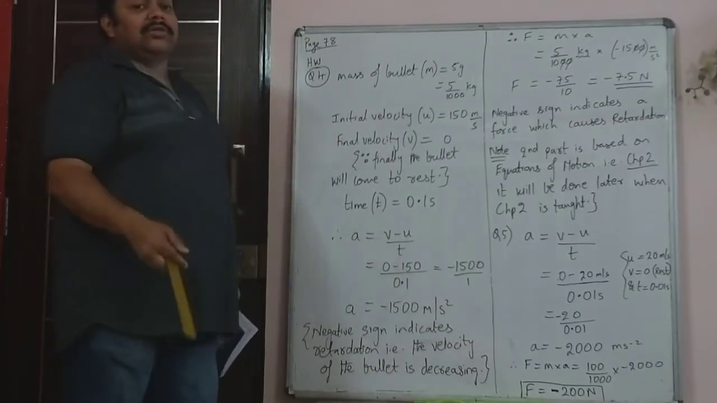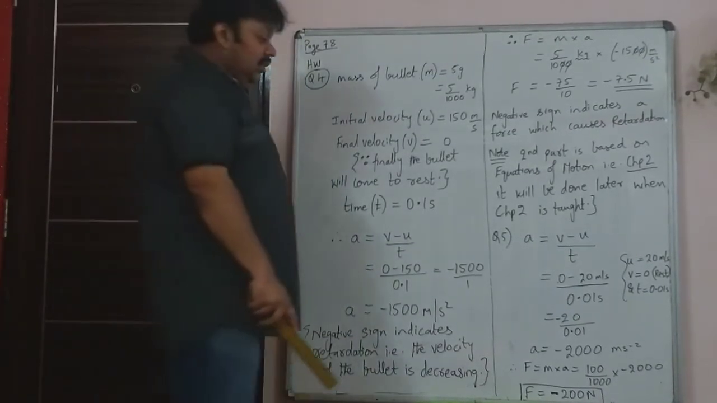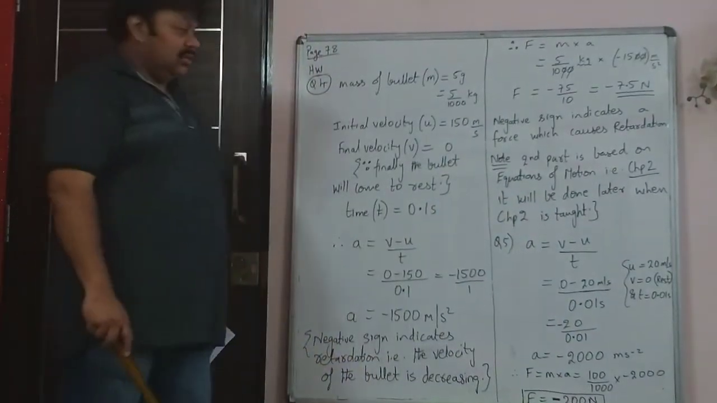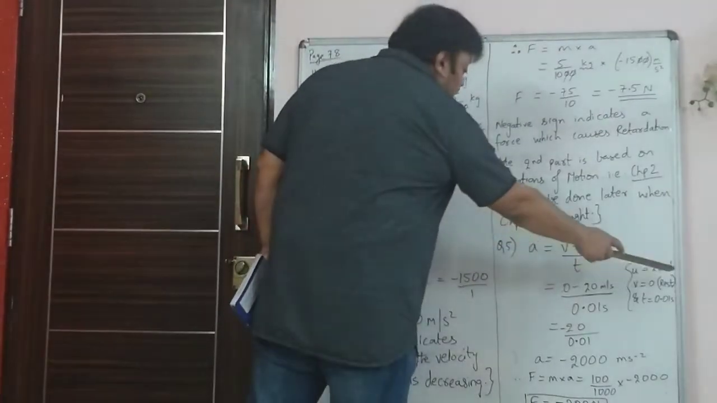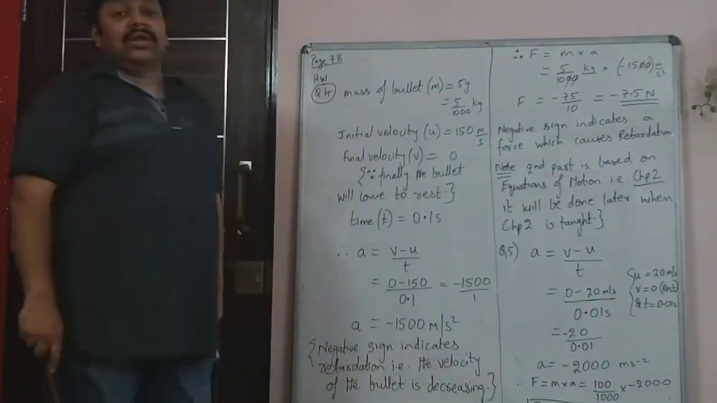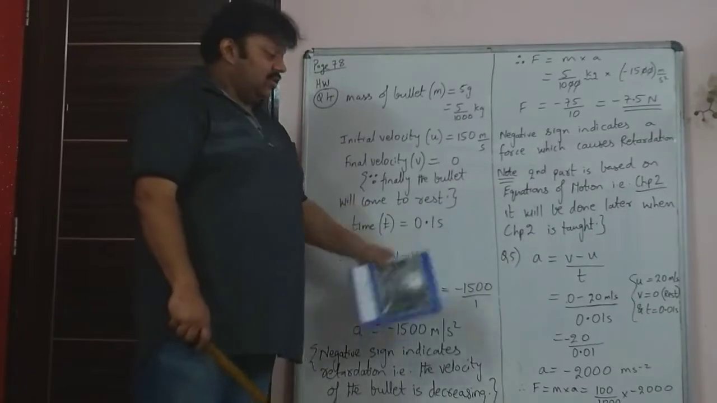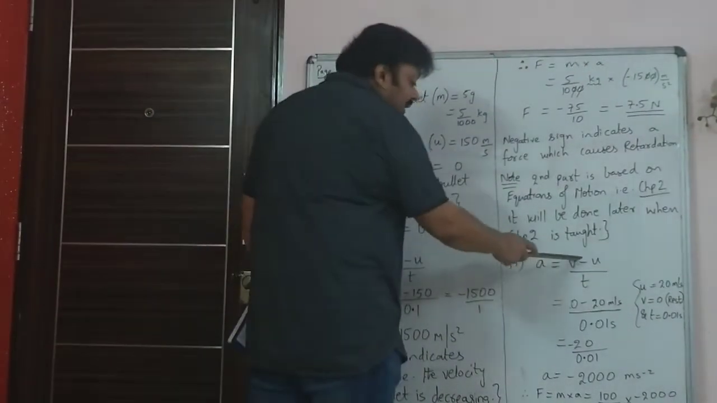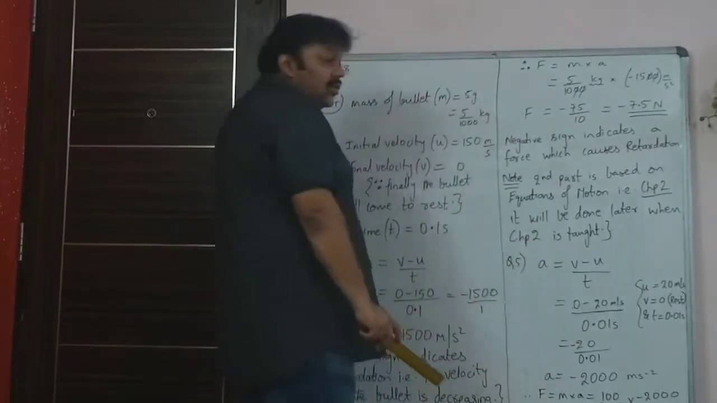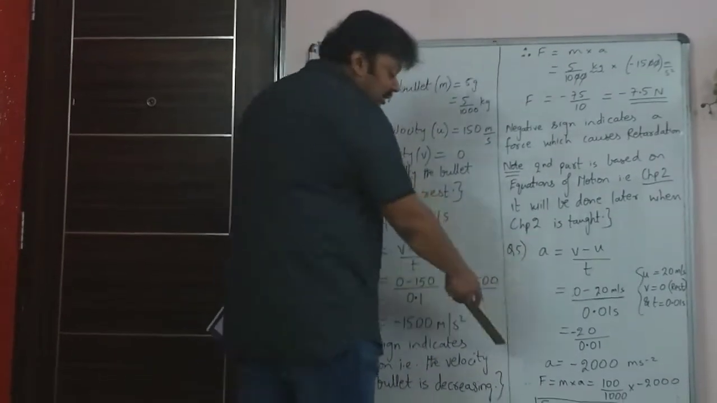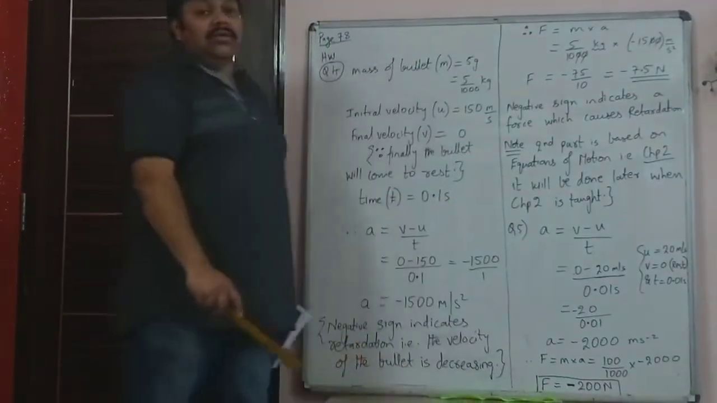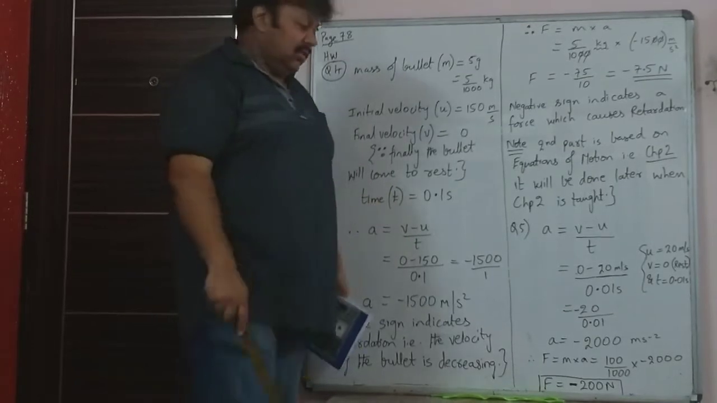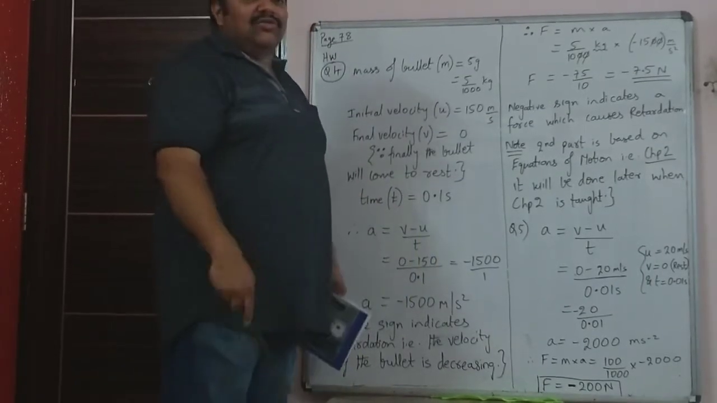The bullet is brought to rest in 0.01 second, so the time taken to bring it to rest is 0.01 second. The final velocity is 0, since it is given that the bullet is brought to rest. So again, acceleration is v minus u upon 0.01, that is 0 minus 20 upon 0.01. You get a negative value. The negative sign indicates that the speed of the ball is decreasing, or a is actually retardation.